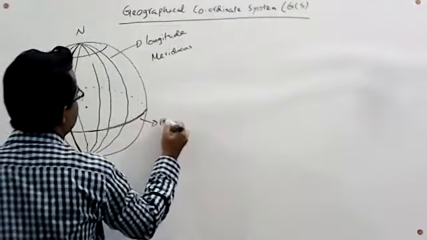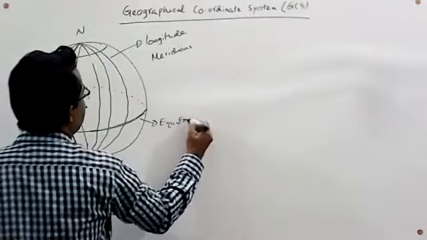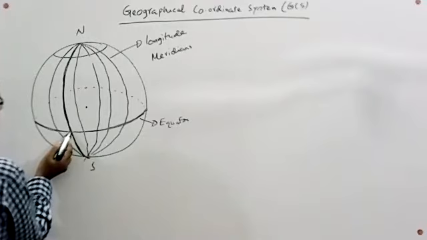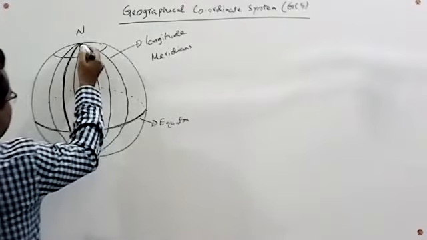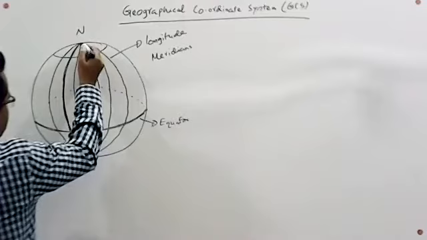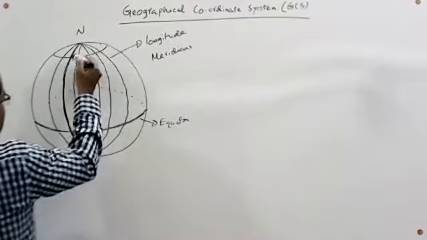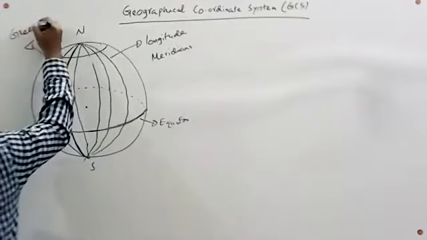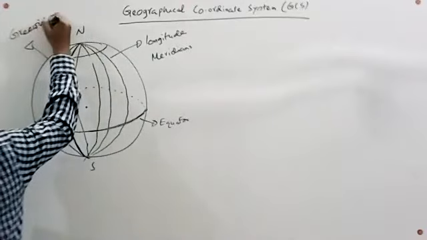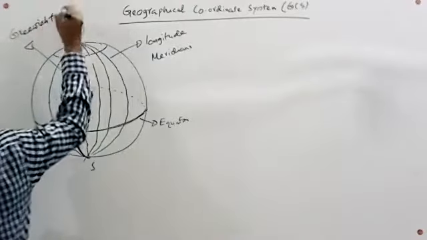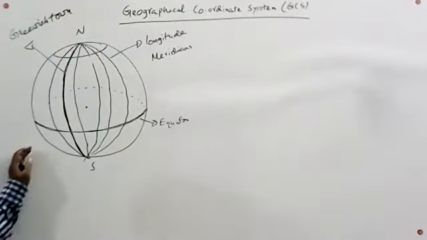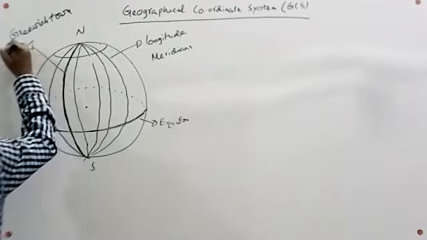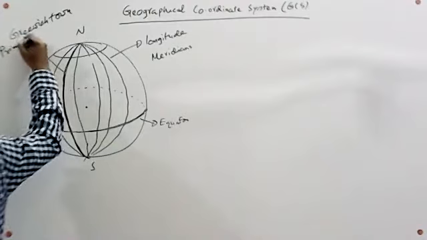And this meridian line over Greenwich, London, is internationally recognized as the prime meridian.